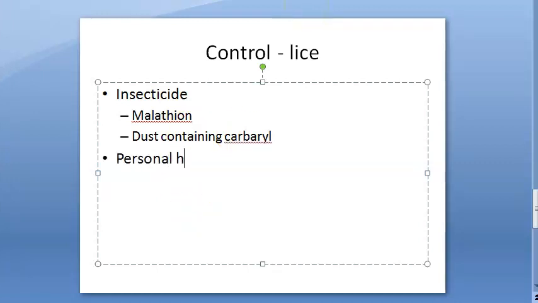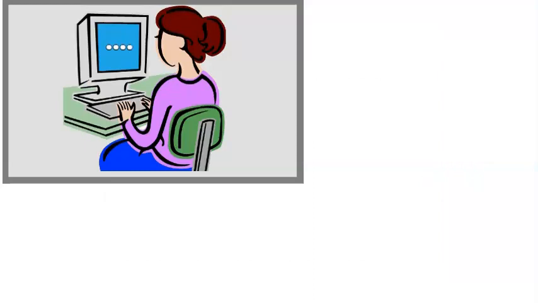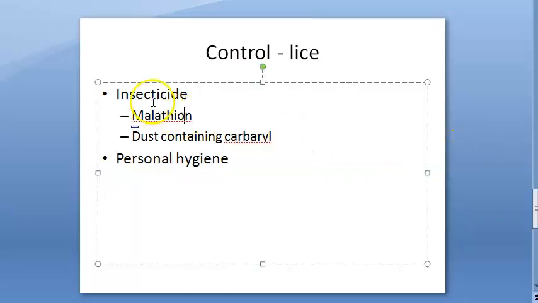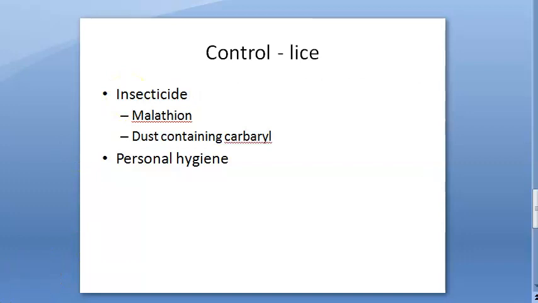Okay. Then what is the other possibility? Personal hygiene. So don't share combs, etc. with people who have this condition. So basically, bathe regularly, change clothes, right? Put soap and take a bath. As simple as that. If you have long hair, wash it frequently. That's all, guys. We're done with louse. Wow. So basically, personal hygiene and insecticides are available. As such, these are very effective nowadays, what the doctors recommend.